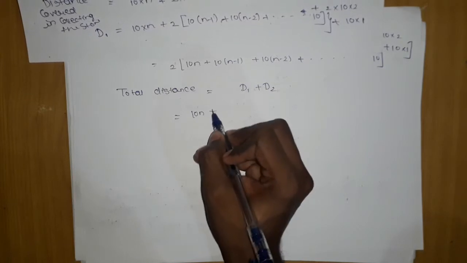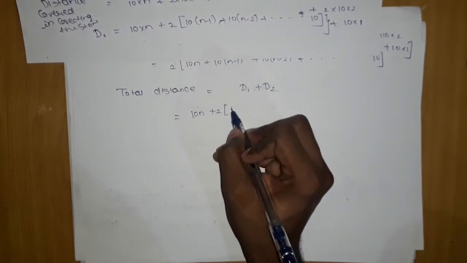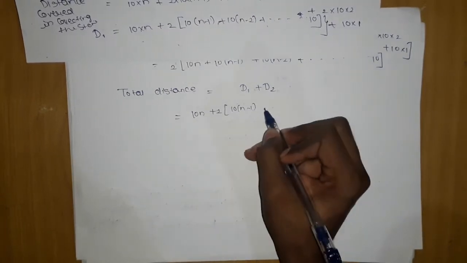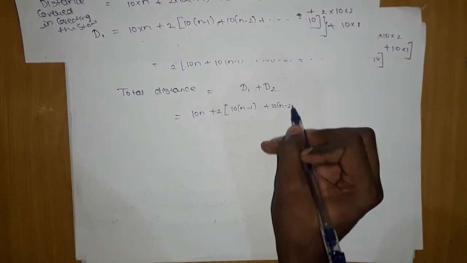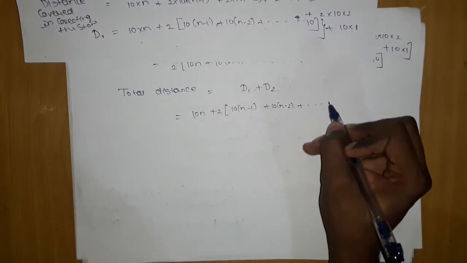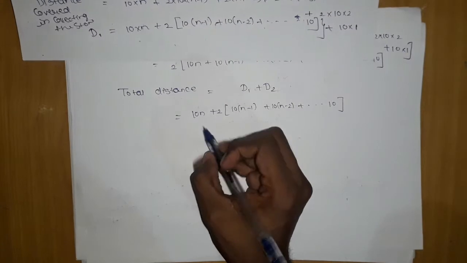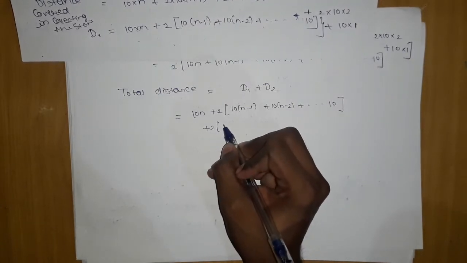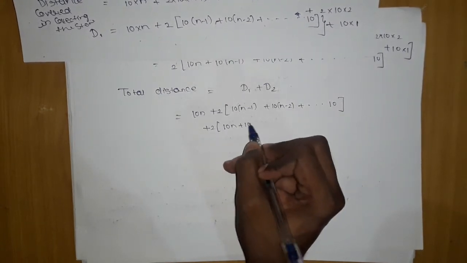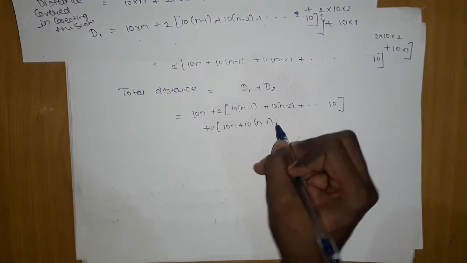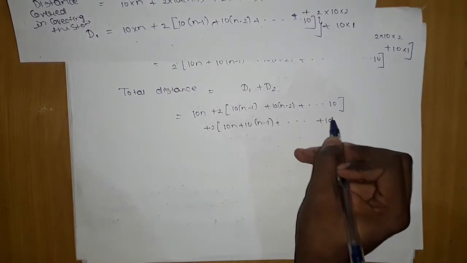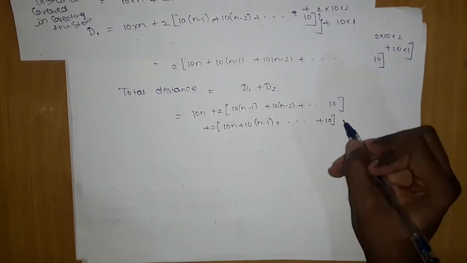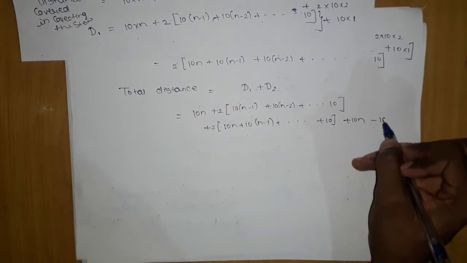10 into n plus 2 into 10 into n minus 1, 10 into n minus 2, and so on till 10, and again here 2 into 10 into n plus 10 into n minus 1, and so on till 10. Now I will add here 10 into n and subtract here 10 into n.